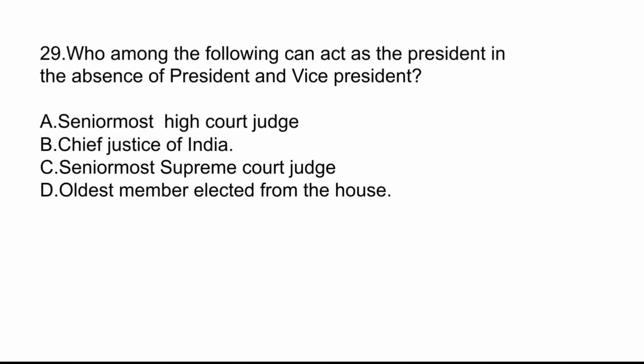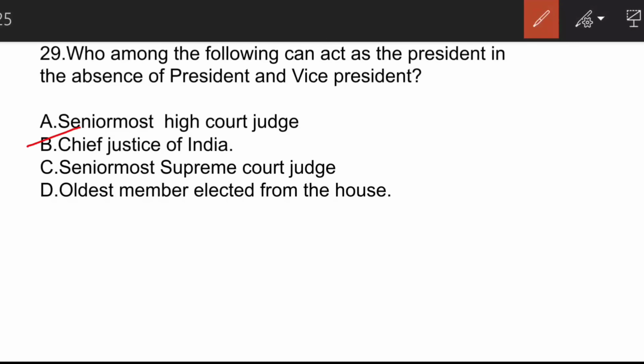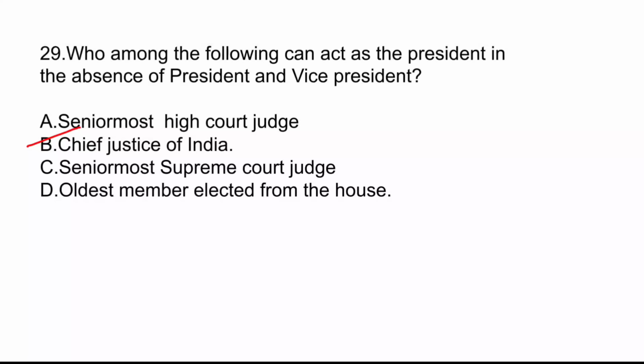Who among the following can act as the president in the absence of president and vice president? Here the correct answer is option B, that is Chief Justice of India. And in the absence of Chief Justice of India, the senior most Supreme Court judge can act as the president or the vice president. Moving on to the last question of the day.